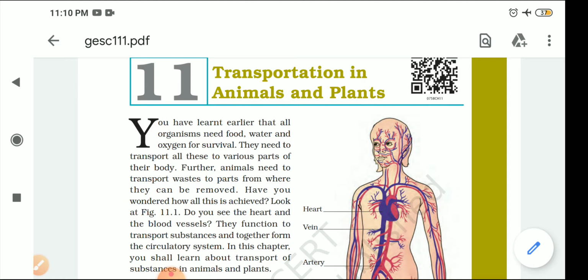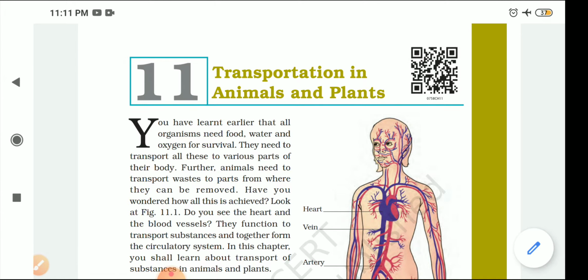Okay, so basically, when we discussed transportation in animals and plants, we saw that transportation means carrying anything from one place to another place. In terms of animals and plants, we are talking about the circulatory system in animals and how transportation takes place inside the plant. First of all, we are going to discuss animals, and we already discussed a little bit in the previous video and in the live classes also.